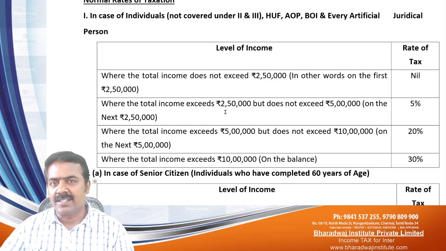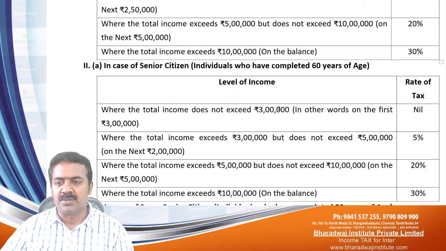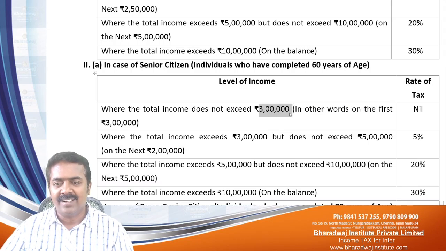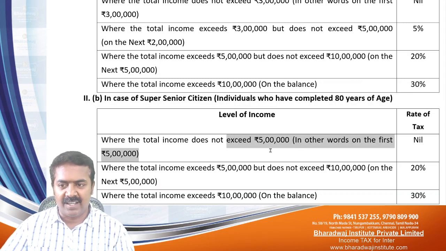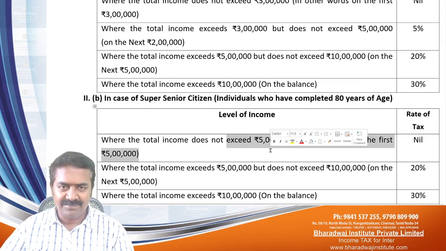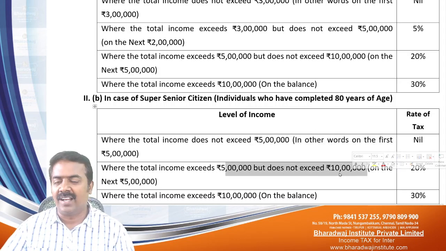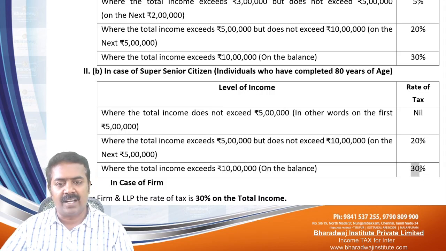So, who is a senior citizen? One who has completed 60 years of age at any time during the financial year. Instead of 2,50,000, up to 3 lakhs is not taxable, all the others are same. In case of a super senior citizen, who has completed what? 80 years of age. First 5 lakhs not taxable. Others are same. 5 lakh to 10 lakh, 20%. Above 10 lakhs, 30%.